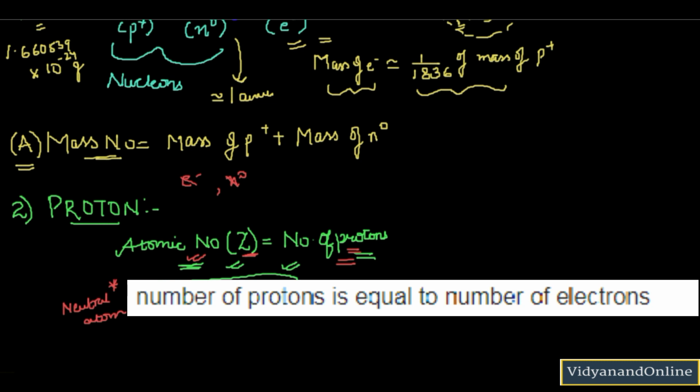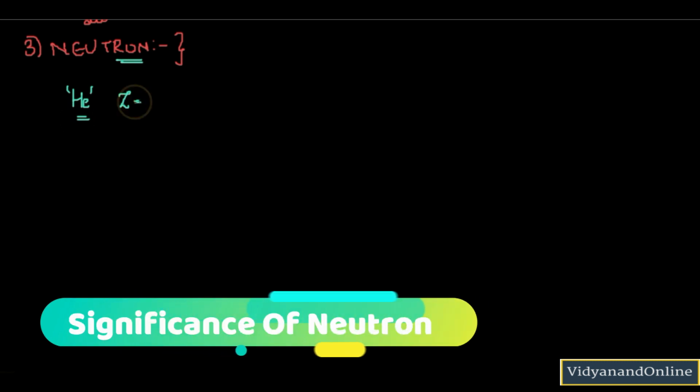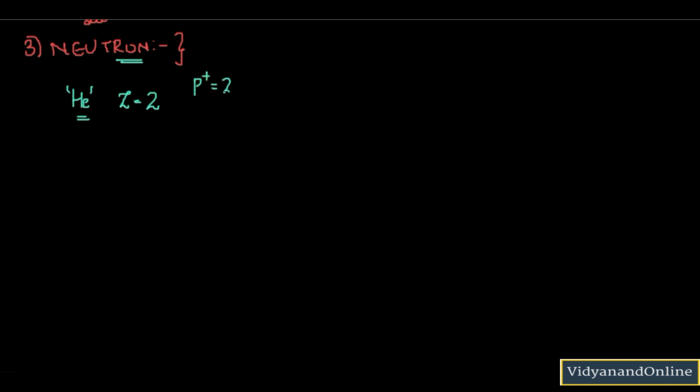Now next we are going to understand the significance of neutron. So let me explain the significance of neutron with the help of an example. Now let us consider an element helium. So this is the symbol for helium and it has the atomic number of 2. So it means it will be having 2 protons and 2 electrons because it is a neutral atom. Right, now suppose we are taking its nucleus. So this is the nucleus of helium. So we know that in this nucleus we will be having 2 protons.